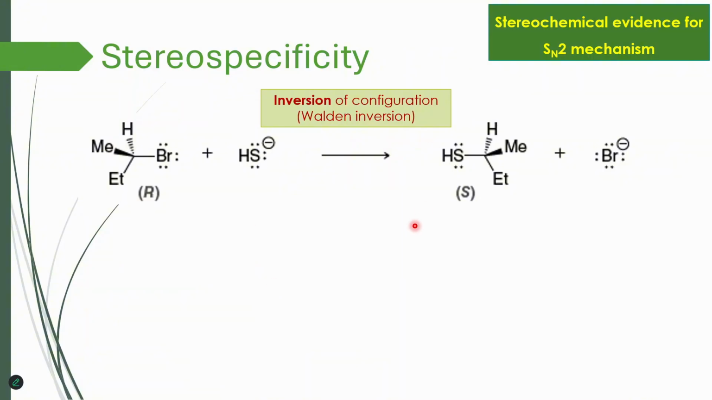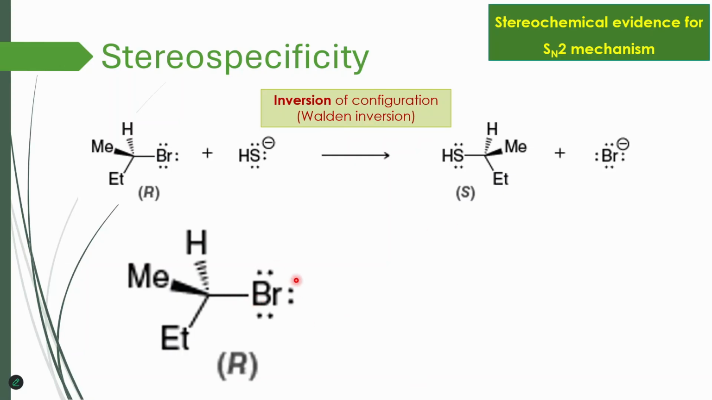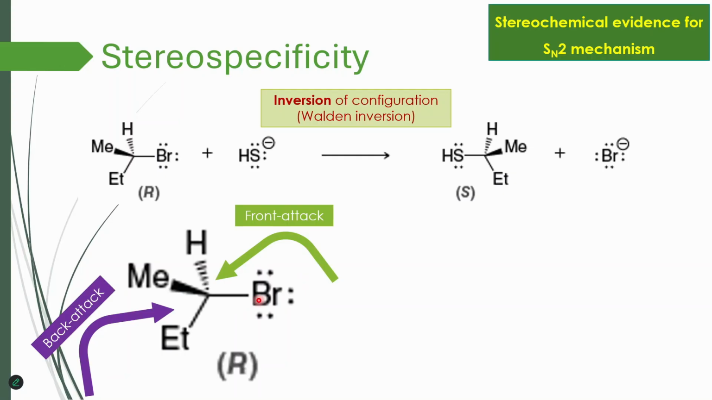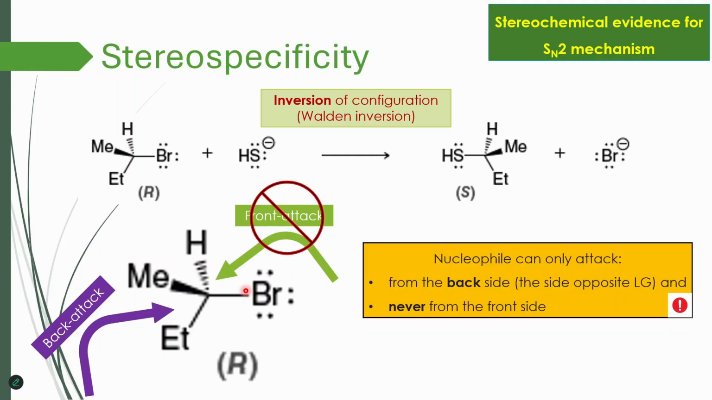In order to understand this, let's zoom in on this substrate, and we see that there are two possibilities for the nucleophile to attack. The first is called front attack, the second is back attack. Front attack means we are attacking from the same side as the leaving group leaves, and back attack means we are attacking from the opposite side to the leaving group. The rule says that the nucleophile can only attack from the back side, never from the front side. That's the reasoning behind the configuration. So our nucleophile comes and replaces the bromine, but it does not come from the front, it comes from the back.